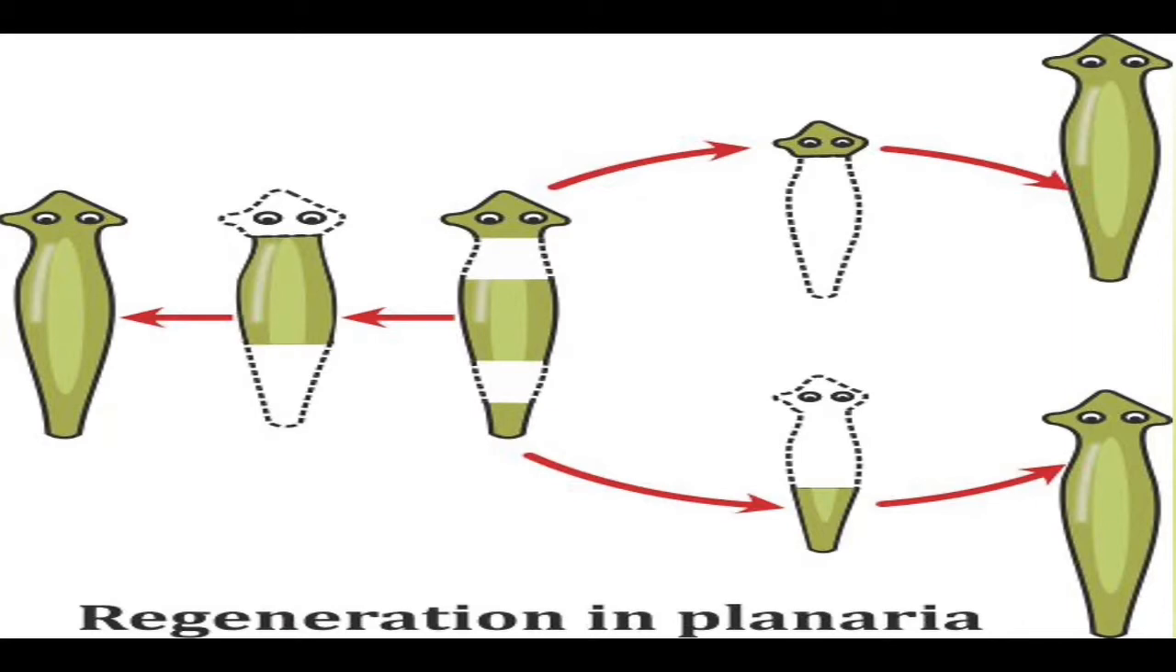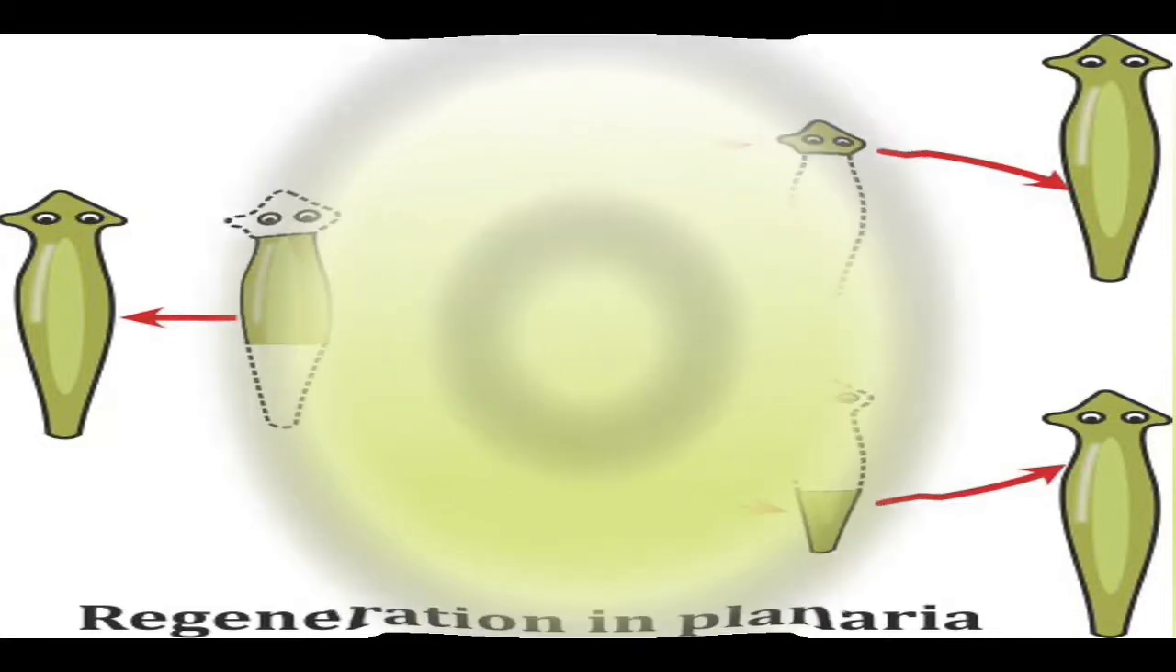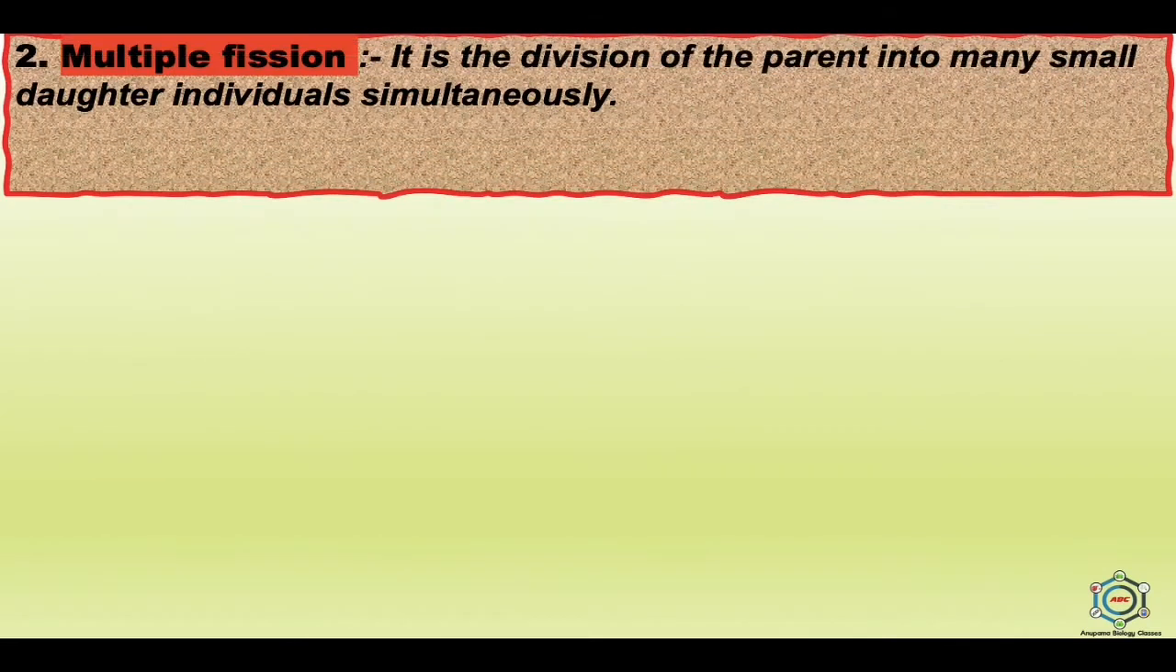So, what is regeneration? Regeneration means that an organism regrows a lost part so that the original function is restored. Now, the second asexual reproduction is multiple fission. Multiple fission is the division of the parent into many small daughter individuals simultaneously.